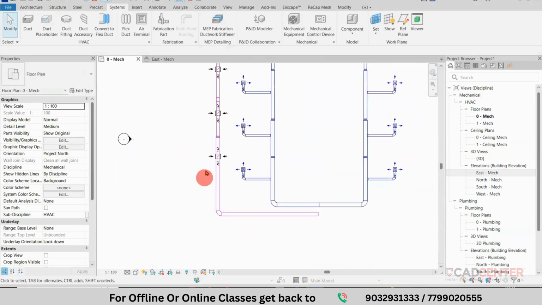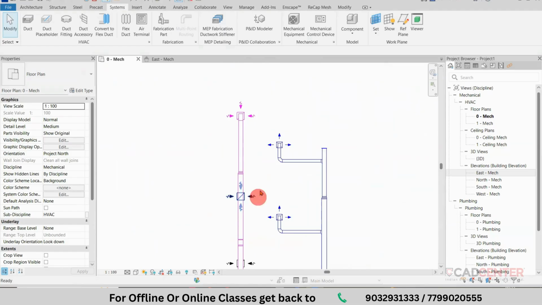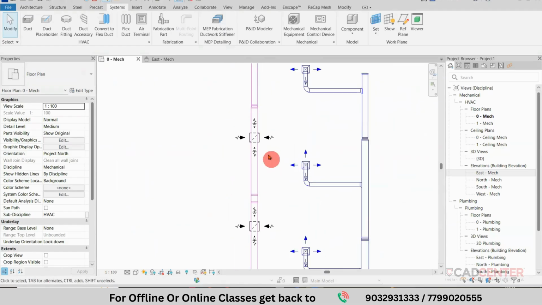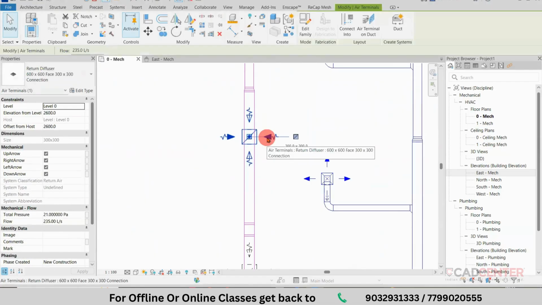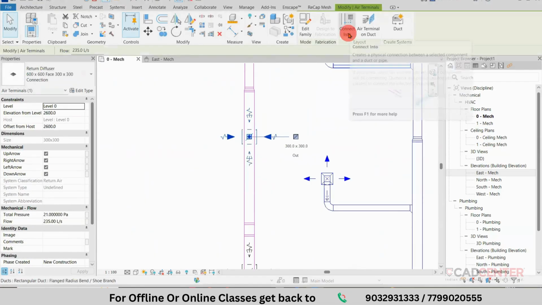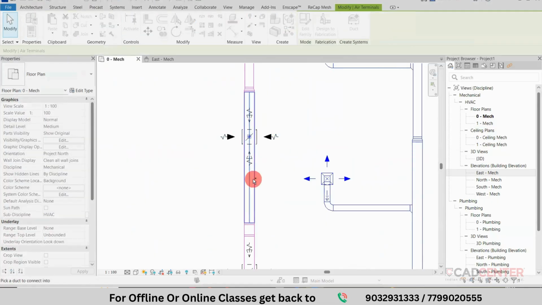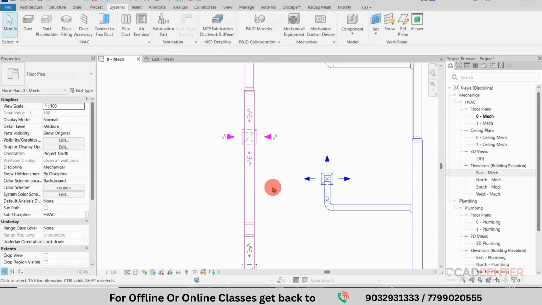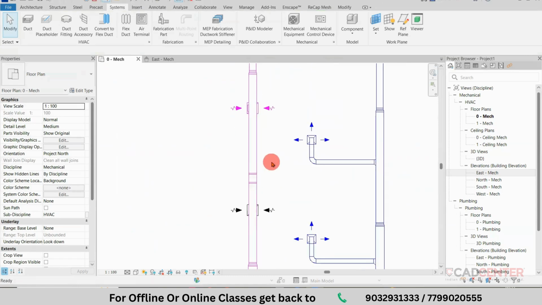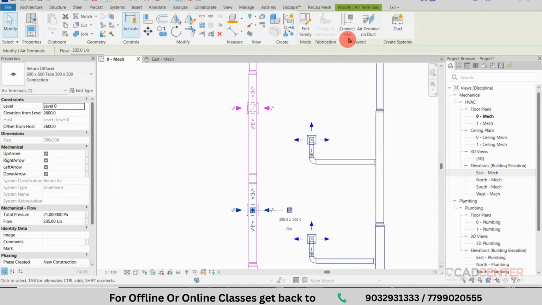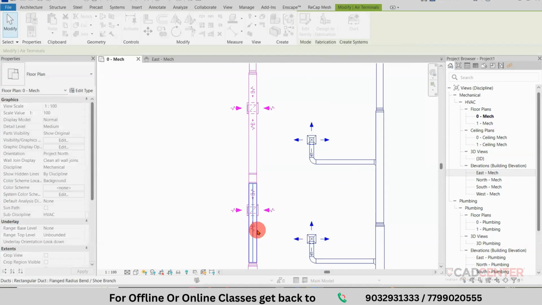So next, you can observe this one alone is connected. This part is not connected. Select this one, and we have a command called Connect Into. Select this duct option. It is routed. Okay, and select this object. Connect Into. Select this duct. It is connected.